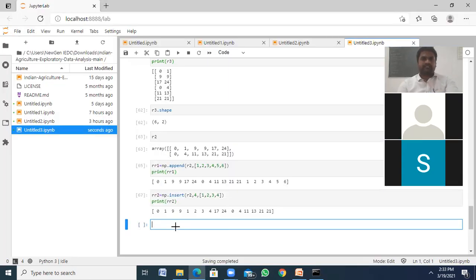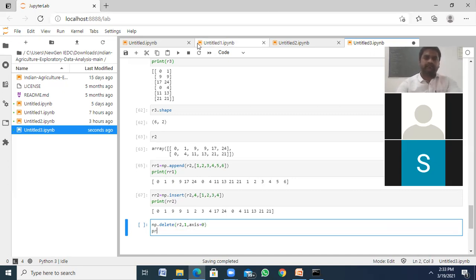And the next is delete. If I want to delete, np.delete of R2 comma, I have only two rows, so 0 or 1, I'm using 1, axis equal to 0. Print.